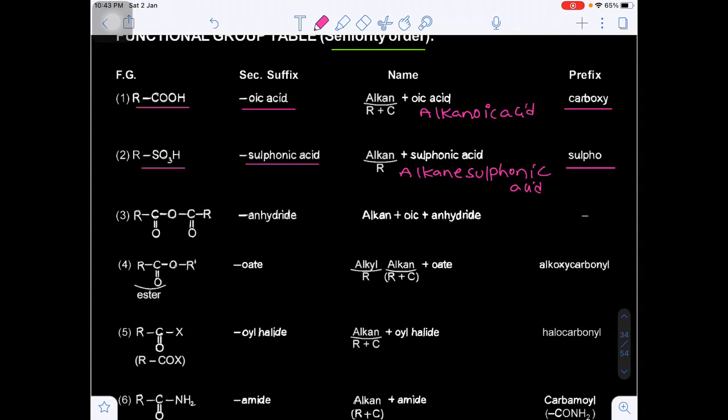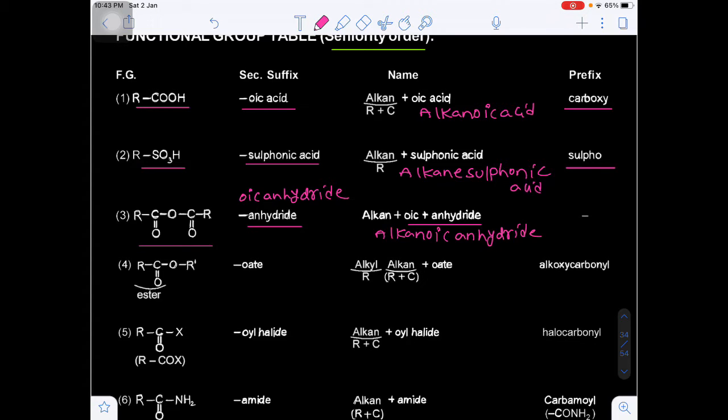The next, third one will be the anhydride, C double bond O, C double bond O. This is called the acid anhydride. The secondary suffix will be oic anhydride. So alkane plus oic anhydride is known as alkanoic anhydride. This is the IUPAC nomenclature of the anhydrides.